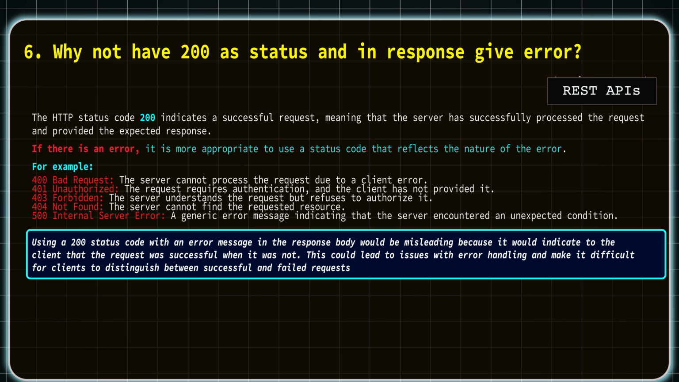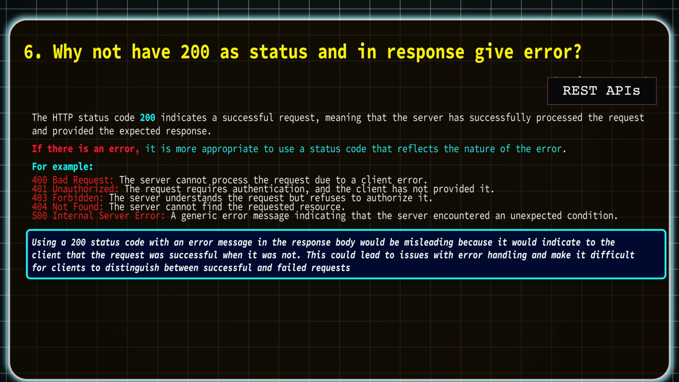And if there is really an error, it is more appropriate to use a status code that reflects the nature of the error. You can see on the screen there are different HTTP status codes or error codes which are really meant for errors. So when you send HTTP status code 200 when actually it is not, this could lead to issues with error handling and make it difficult for clients to distinguish between successful and failed requests, right?